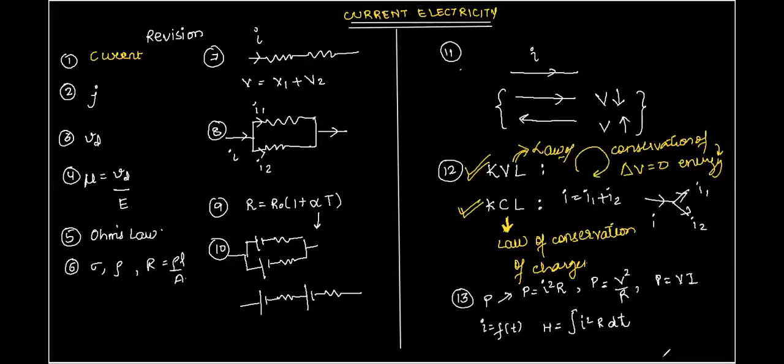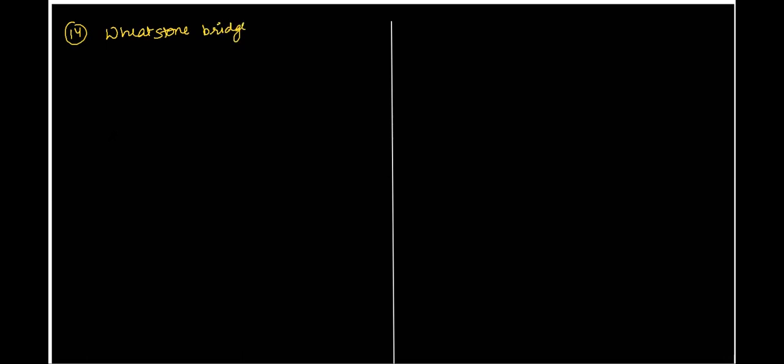Wheatstone bridge. I think this is the 14th point. In Wheatstone bridge, two resistors are in series and two are in parallel. Yes, yes. Great. So you're on the right track.